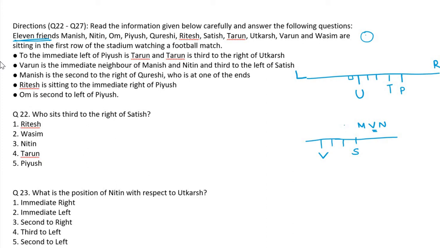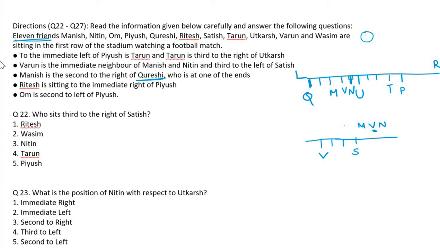Okay. Manish is the second to the right of Q. Who is at the one end? Now we got the two. Q is at the one end. So the end we find out. Q. Manish is second to the right of Q. One person is here, Manish is here. So if you know Manish, Varun we can put in between. Yeah, now we are clear. This is N. Okay. Varun is between M and N.